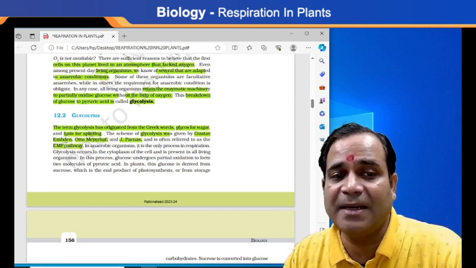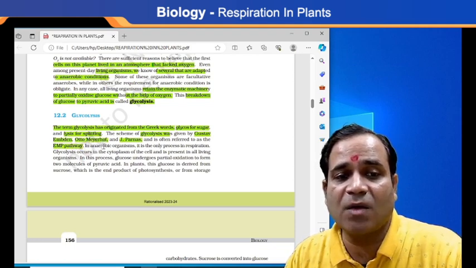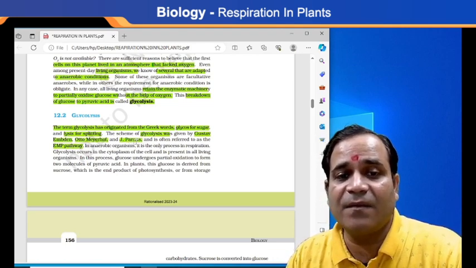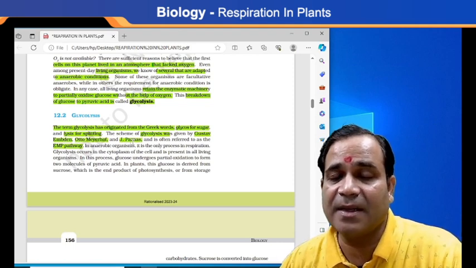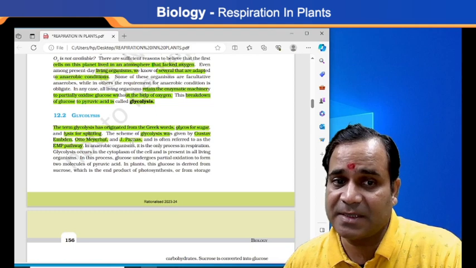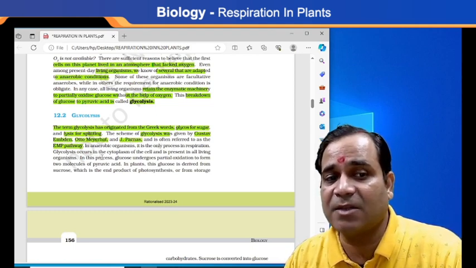E for embedded, okay, and M for what? M for Meyerhof, and E for what? Embden. And P for Parnas. So that's why it is referred to as the EMP pathway. So if any anaerobic organisms, my dear, only for the process of respiration, this EMP pathway will follow.